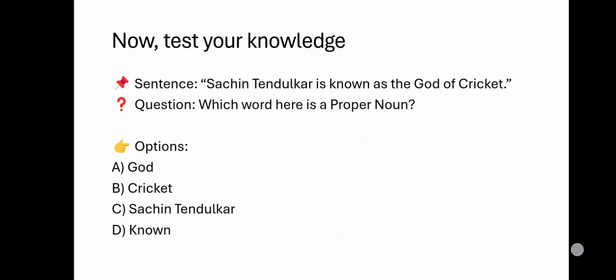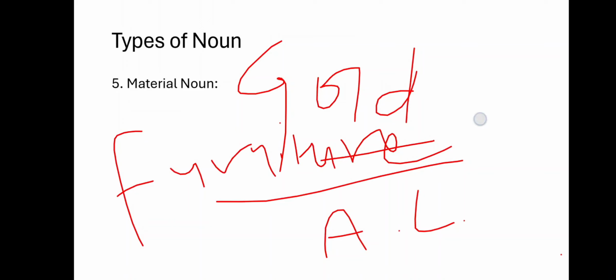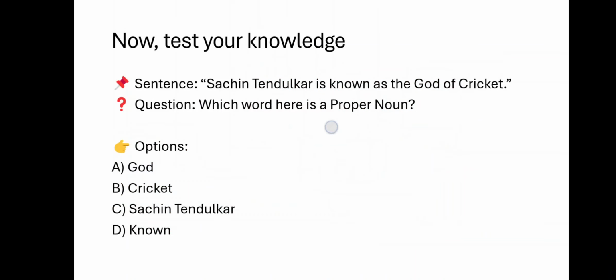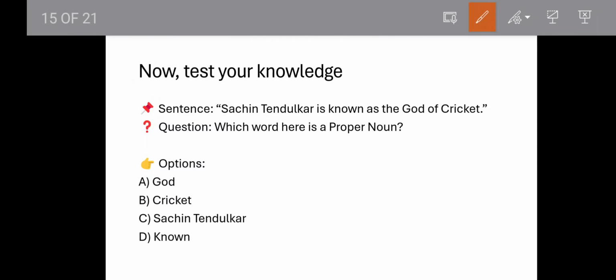Now test your knowledge. The question is, which word here is a proper noun? We need to find a proper noun in this question. Sachin Tendulkar is known as the god of cricket. So Sachin Tendulkar is a noun, right? And it talks about a specific person, right? So it is a proper noun. So option C is the correct answer.